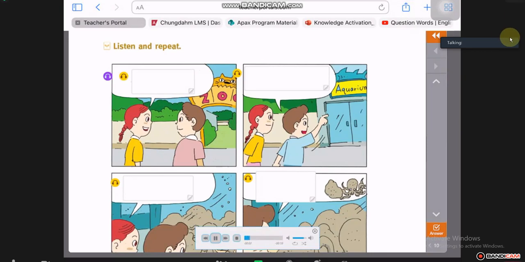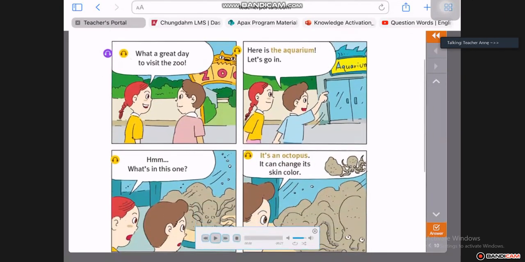What a great day to visit the zoo. Here. And practice your own speech there. You can change it and make your own speech there.